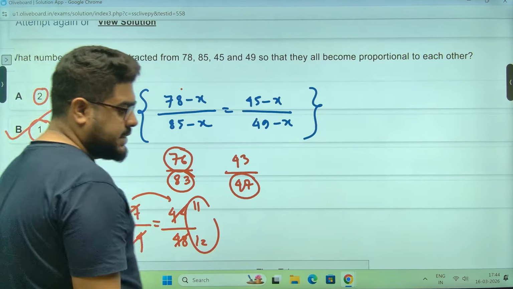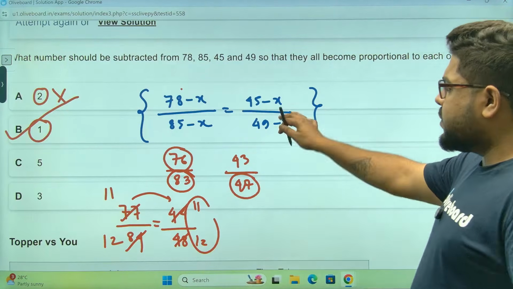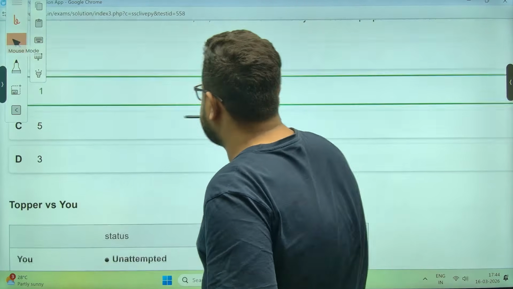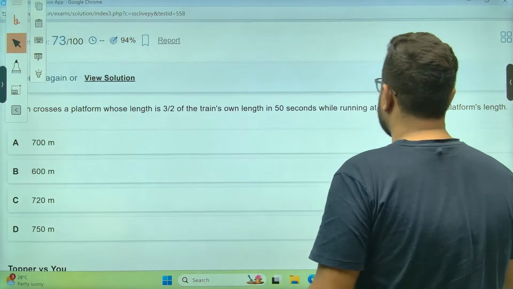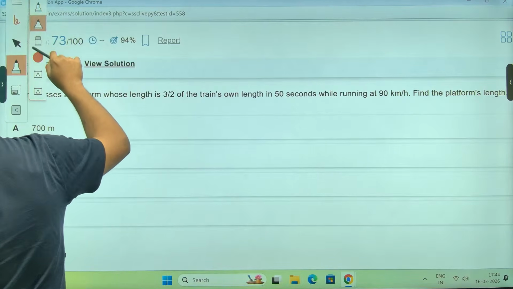Sir, option B is the correct answer. No need to do anything else. Option B, 120% is my correct answer. Done. Moving on. Next one.